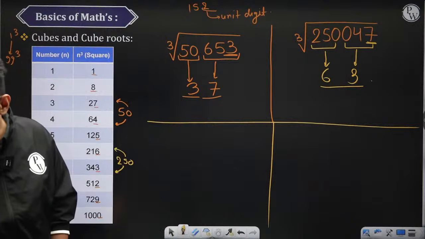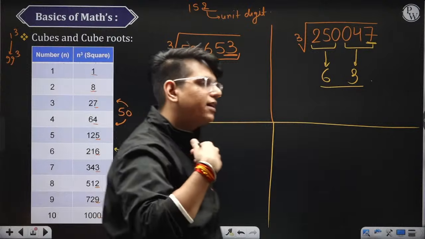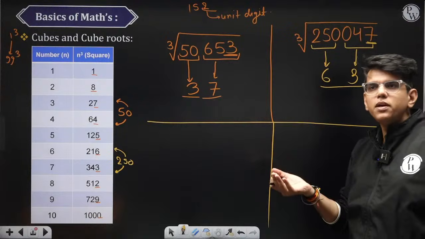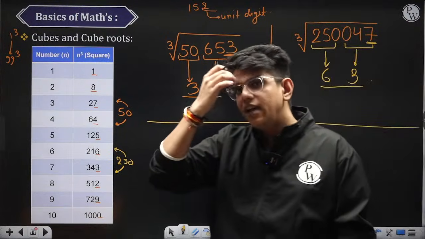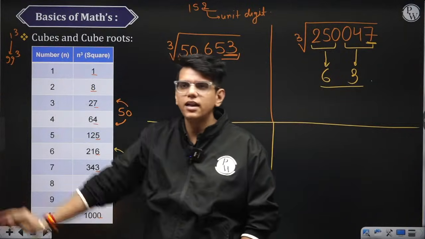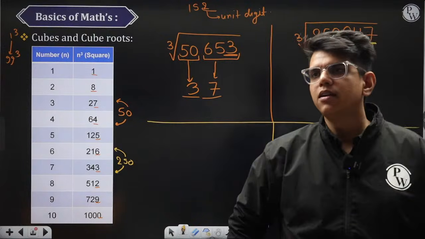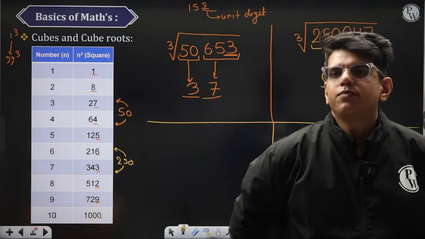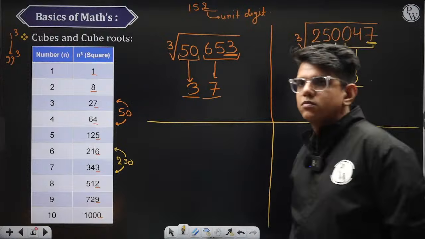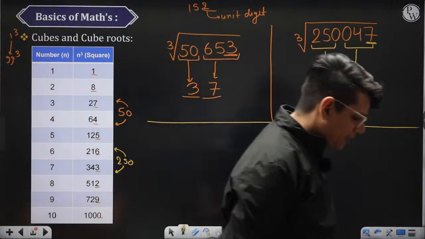समझ में आया? एक और एग्जांपल करते हैं चलो. You guys tell me a cube of some number, I will find out the cube root. We can do that, right? This works for all the cube roots up to 99. It works for more also, but you don't need all those numbers for CSAT. Can someone give me a number for which I need to find the cube root? Any number, any cube.